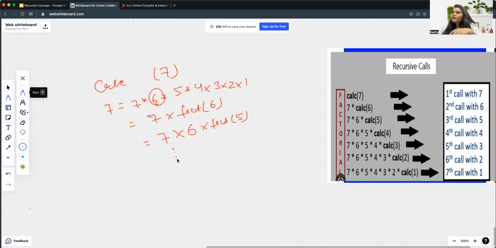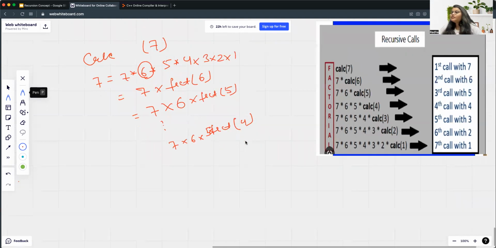So in the same way, what you will do is 7 into 6 into factorial of 5 into factorial of 4, right? In the same way, 7 into 6 into 5 into 4 into factorial of 3, right?